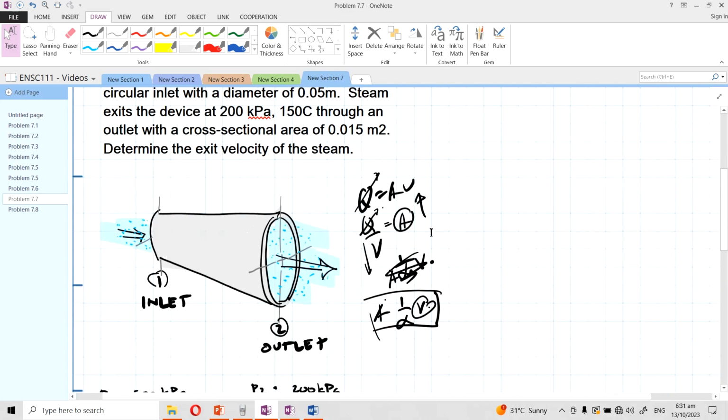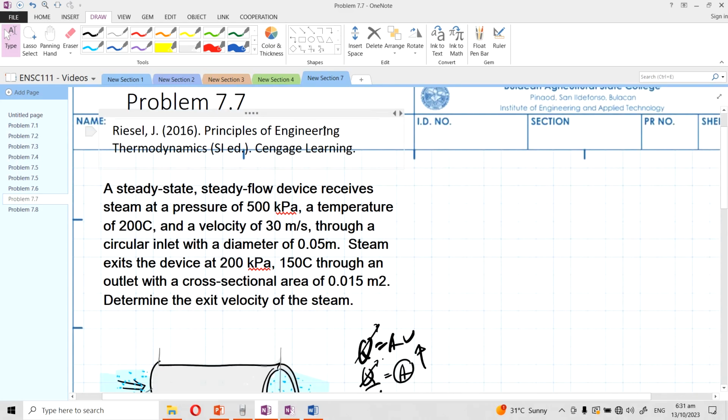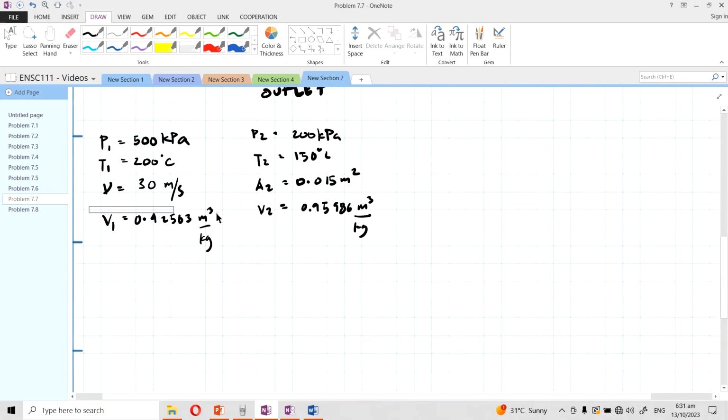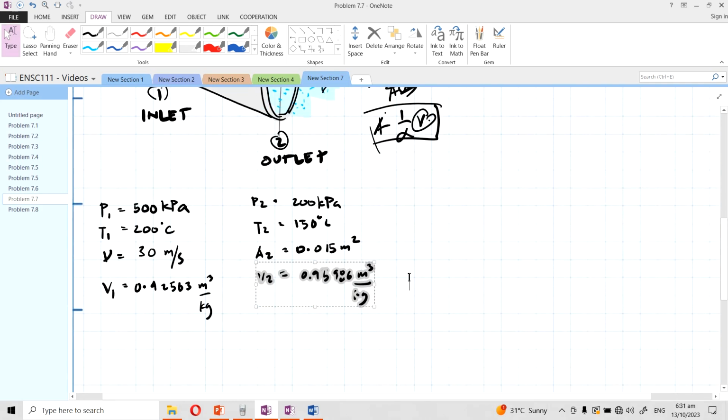But since what we are interested in here is the conservation of mass, then I just included it here. So V1 is already given, the specific volume, because we'll be needing the density, right? So at the outlet point, we also have a value of the specific volume and the area. Actually, that's just what we need: the area, the velocity.